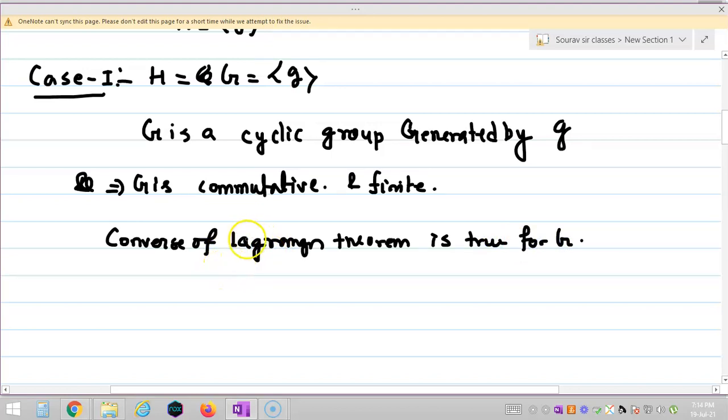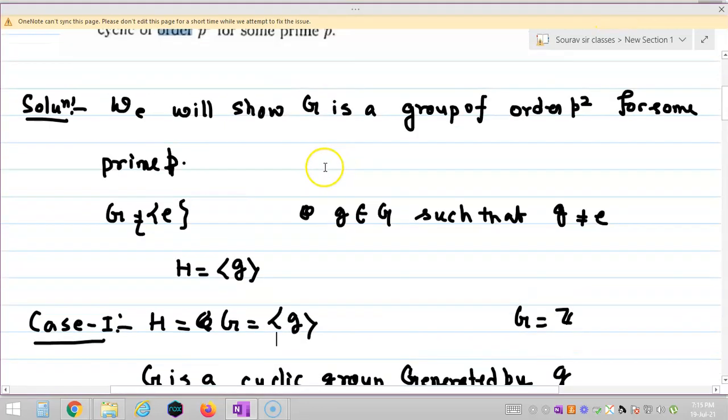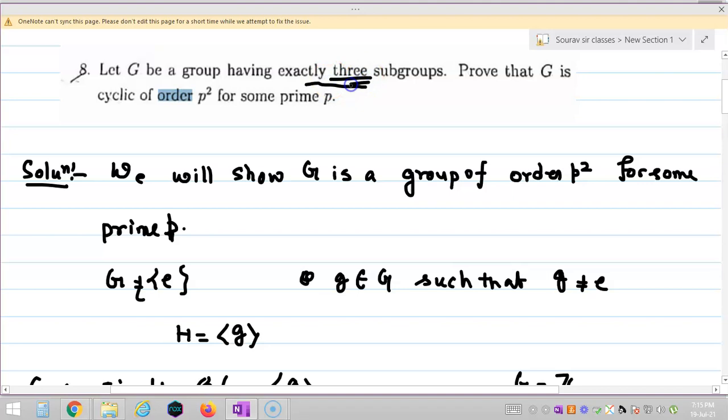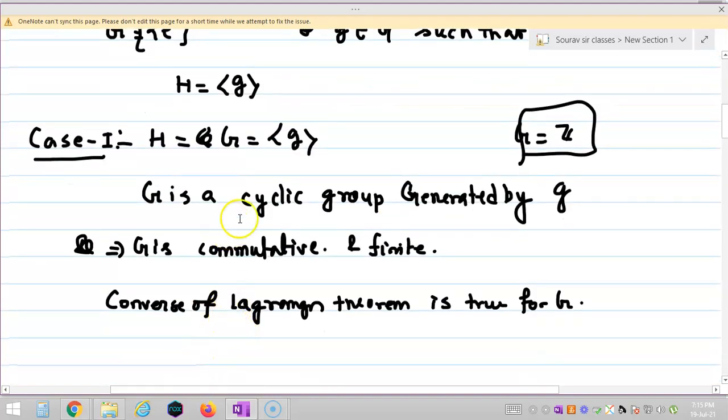Converse of Lagrange's theorem is true for G. Now you are asking me, sir, why is G finite? Since G is cyclic, there are two cases: G is finite and G is infinite. Now if G is infinite, as G is cyclic, G is isomorphic to Z, right? Now how many subgroups does Z have? Z has infinitely many subgroups. Now it is given that G has exactly 3 subgroups, so G cannot be Z, so G must be finite. Okay, that's why I am saying that G is finite.